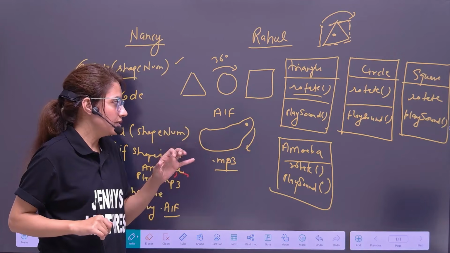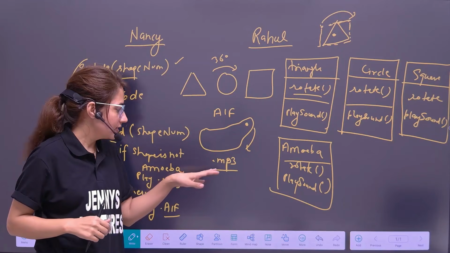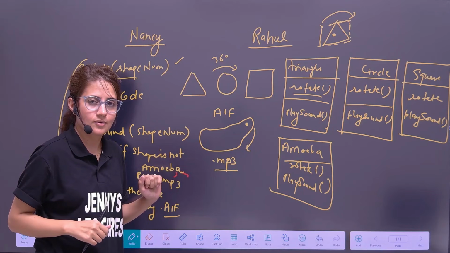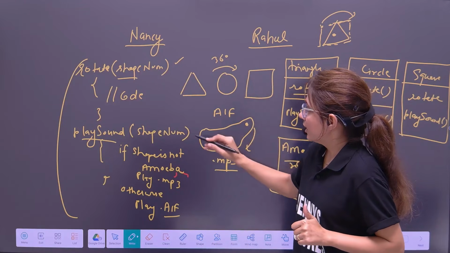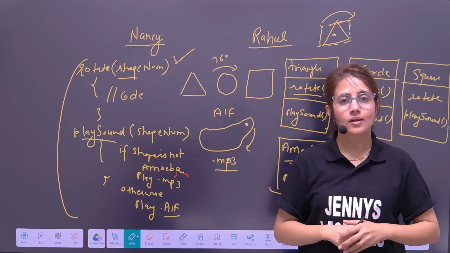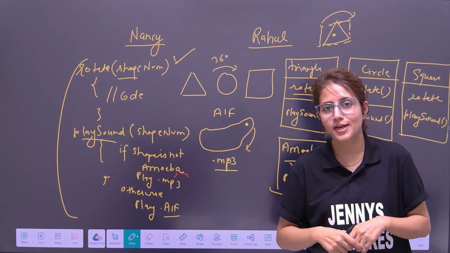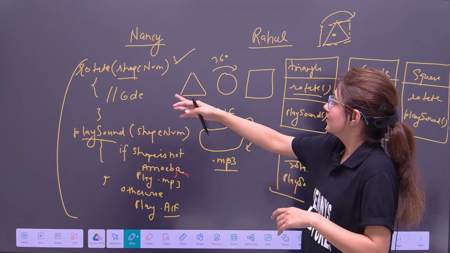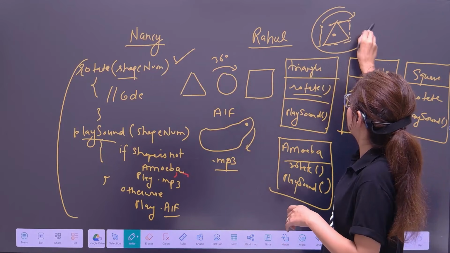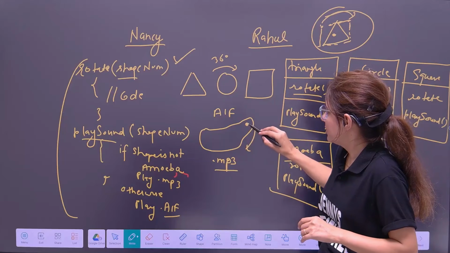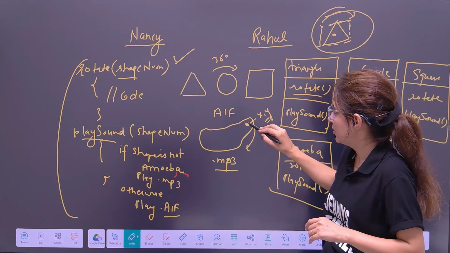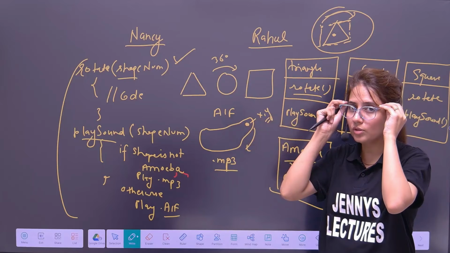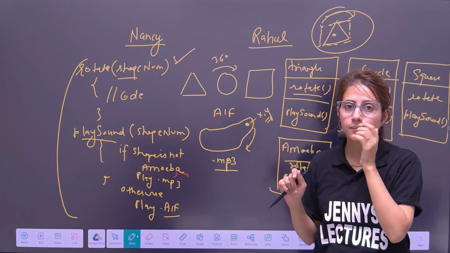How to implement this? How to change this? The sound method is fine. Now what will Nancy do? She will have to change this rotate method as well, because she has implemented this kind of logic there. There are some xy coordinates, or xy points, and according to these xy points this should be rotated, not around the center.